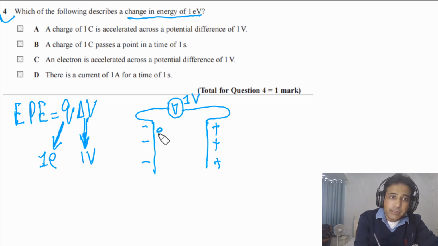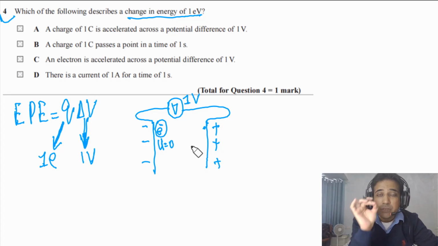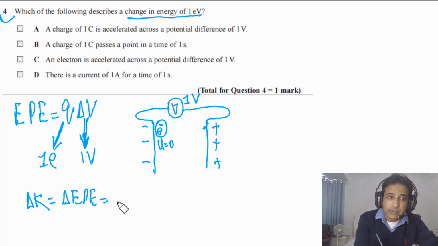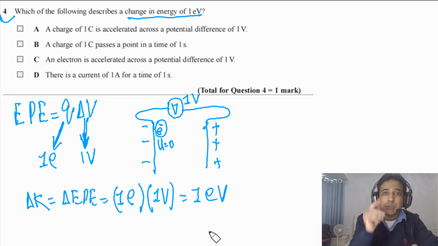And now if we imagine an electron placed at this point, then the initial velocity of this electron, let's say, is equal to 0. When this electron reaches this plate, how much kinetic energy will this electron gain? That change in kinetic energy will be equal to change in EPE, and that will be equal to 1e, the charge on electron, accelerated through a potential difference of 1 volt. So the gain in kinetic energy will be equal to 1 electron volt. So this is the meaning of electron volt.